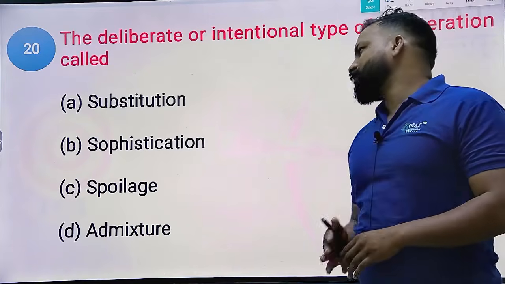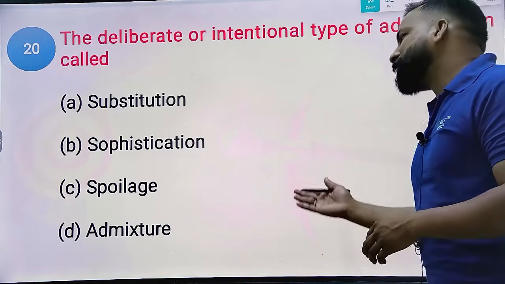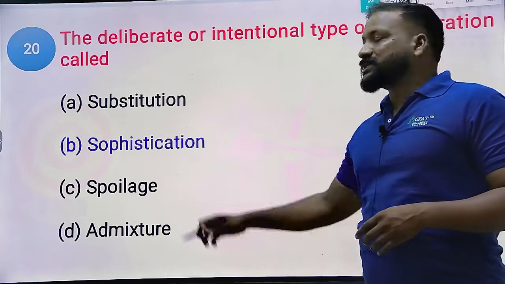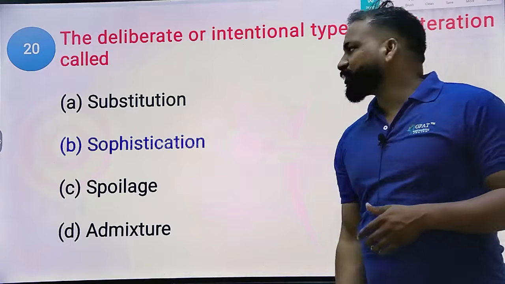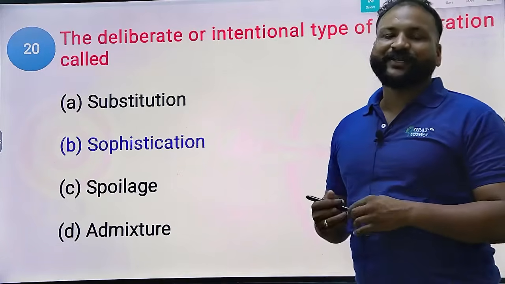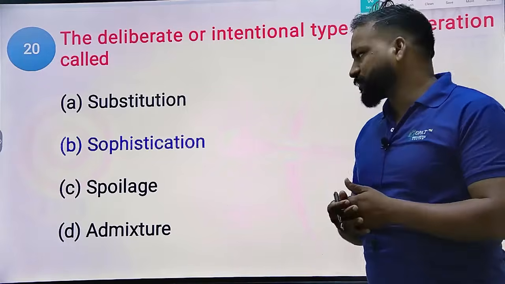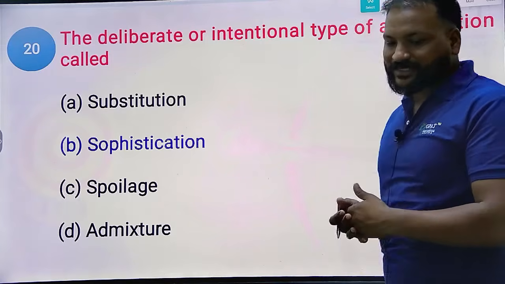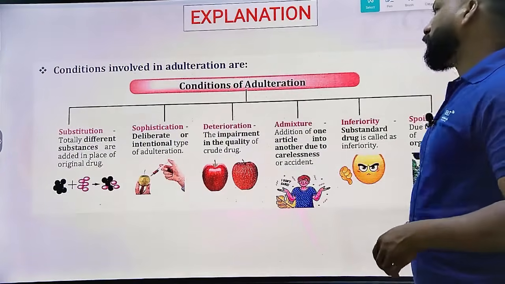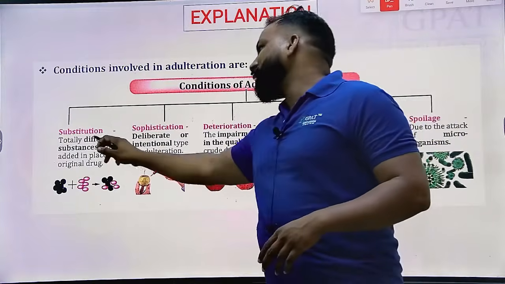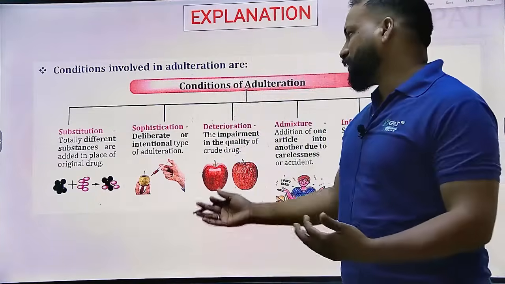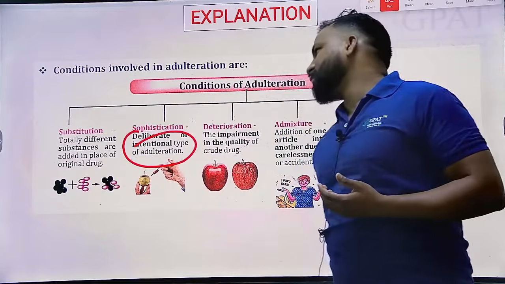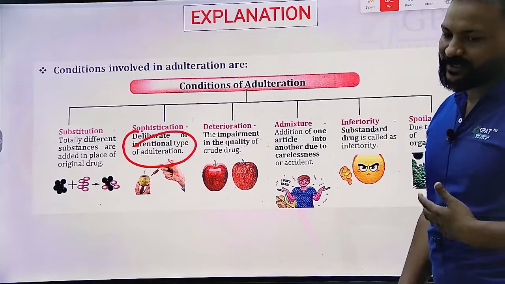Now tell me: substitution, sophistication, spoilage and admixture. Undoubtedly, sophistication; substitution can be done with or without intention. Spoilage cannot be done intentionally, because spoilage is caused by microorganisms. Admixture means addition of one article to another due to carelessness and accident. Substitution means totally different substances are added in place of the original drug. Sophistication means deliberate or intentional adulteration. If the person was intentionally doing the practice, that is deliberate.